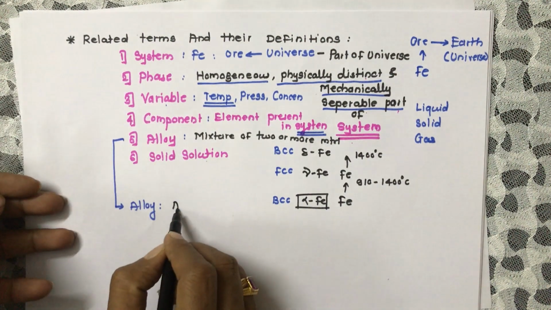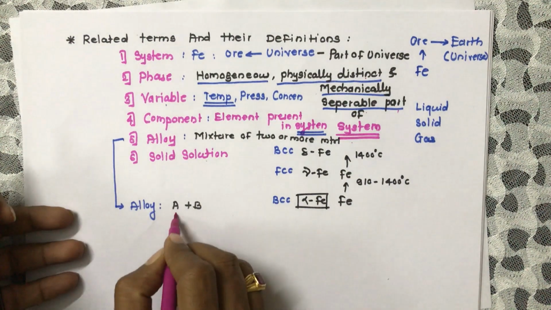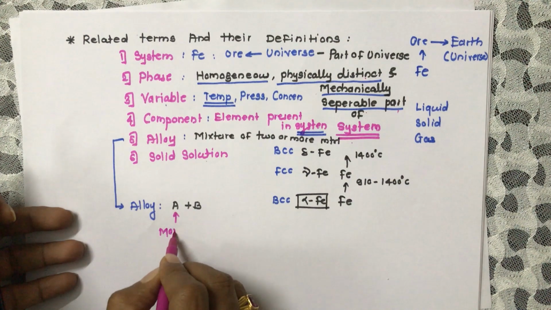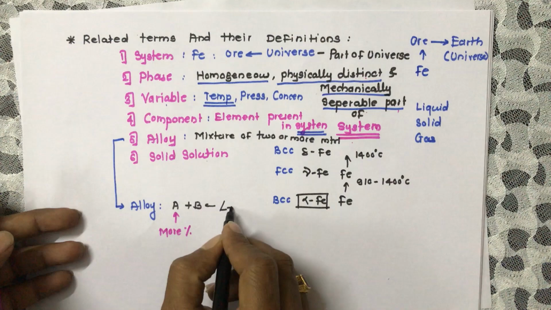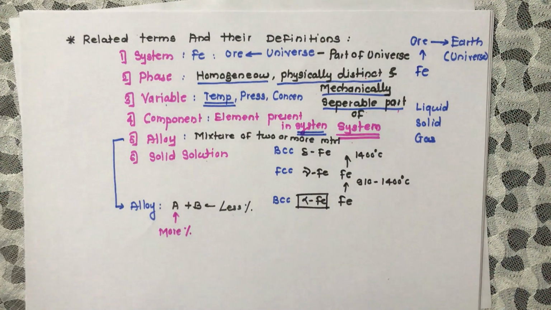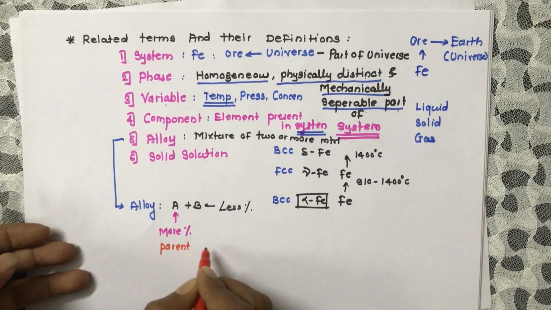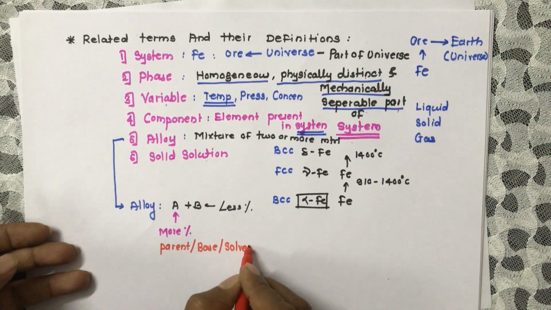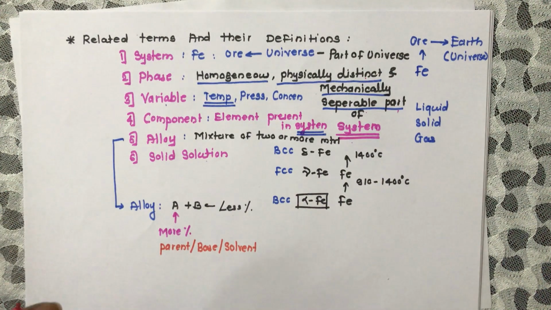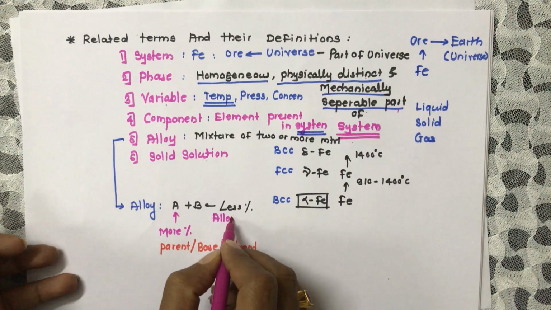Suppose we consider metal A and metal B. If metal A has the larger percentage and metal B has the smaller percentage, then metal A is known as the parent metal, or base metal, or solvent, and metal B is known as the alloying element.